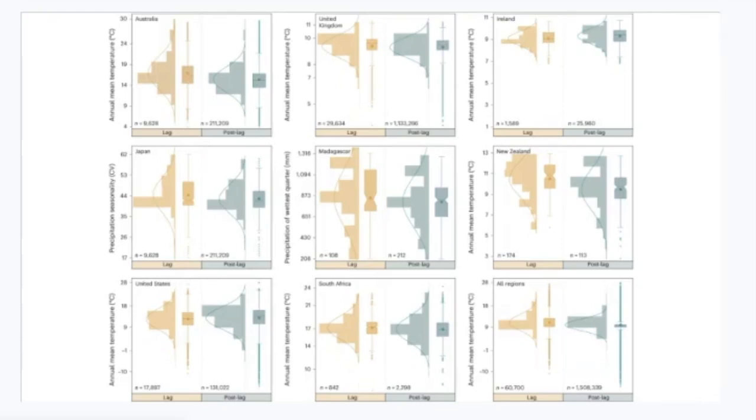It is those species that have longer lag times that make it harder for conservationists to estimate their effect on an ecosystem and take action.